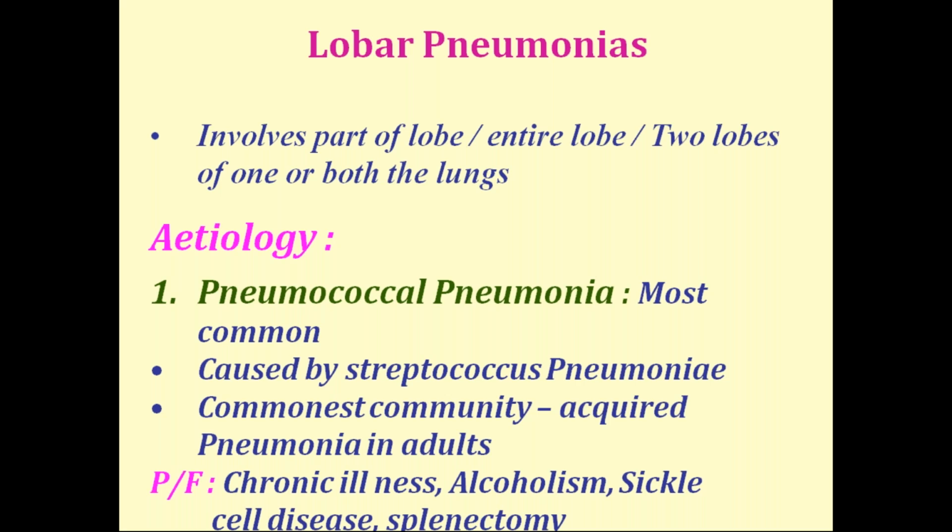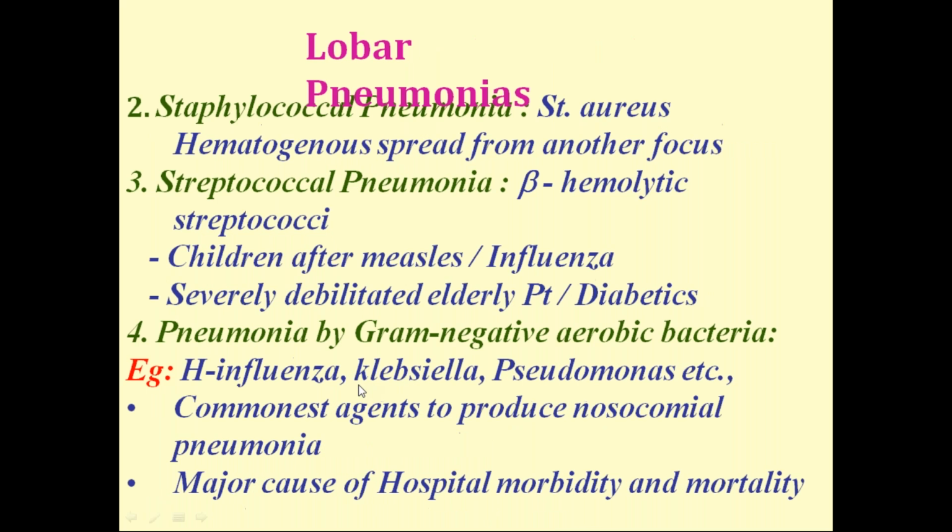So what are the predisposing factors? Already I've told you certain predisposing conditions, and the same will continue here: chronic illness or alcoholism, or if the patient is a smoker. Splenectomy means the immune system is not working properly in those patients. So these are the predisposing conditions. The most common lobar pneumonia is pneumococcal pneumonia, which is the commonest community acquired pneumonia.